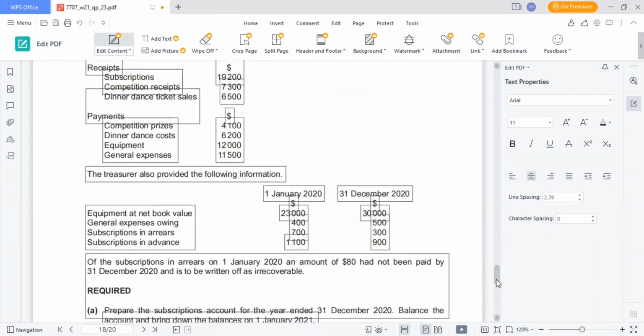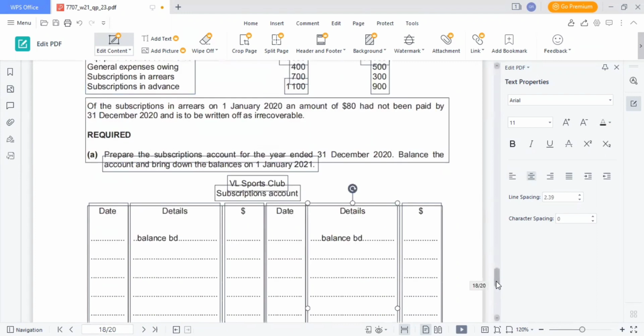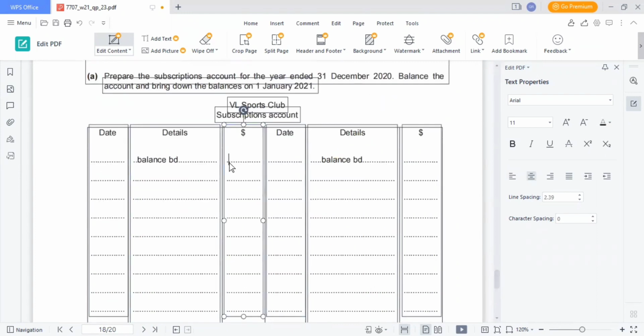We have subscription arrears of 700 at start of the year. At end of the year, we have 300 arrears. Subscription in advance, we have 1100 and 900 at end of the year. We have subscription paid 19200. Of the subscription in arrears on 1st January 2020, an amount of 80 had not been paid by 31st December 2020 and is to be written off as irrecoverable. So we are required to make balance BD of arrears of 700. Balance BD of prepaid is 1100.